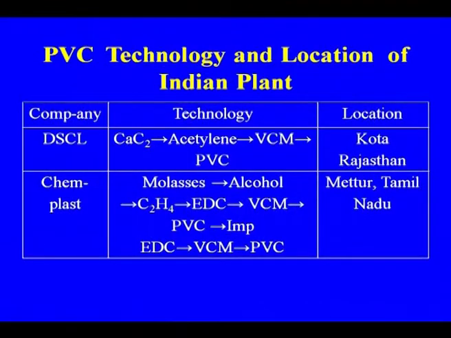These are some of the locations, already we discussed about the locations, but what are the routes they are using: calcium carbide to acetylene, to the vinyl chloride monomer, then molasses to alcohol, alcohol to ethylene, and then the ethylene dichloride, which after cracking gives vinyl chloride monomer, and the PVC that we are getting.